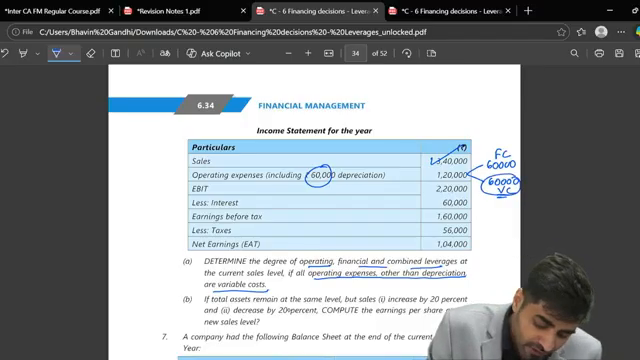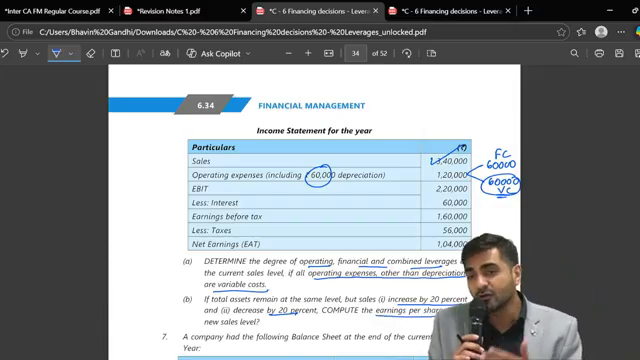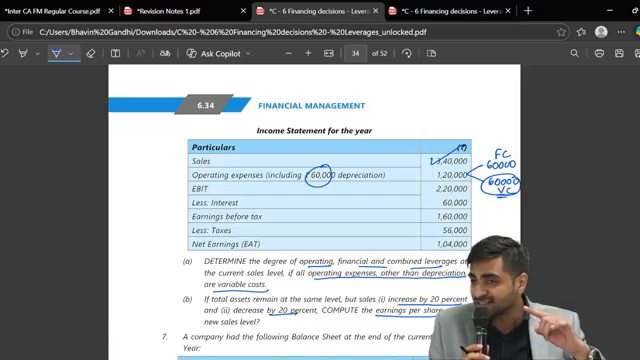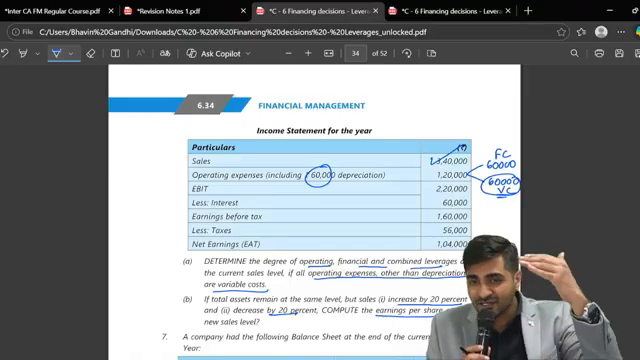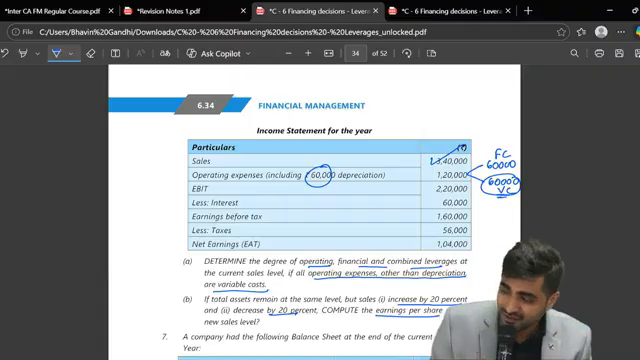Okay. If the total assets remain the same, but sales increases by 20% or decreases by 20%, compute the EPS. Now you guys are intelligent enough to tell me that if the sales increases and decreases and we want to calculate the percentage change in EPS, which leverage should I use? Combined leverage. So that will be percentage change in EPS upon percentage change in sales. So based on that, we can get the final answer.